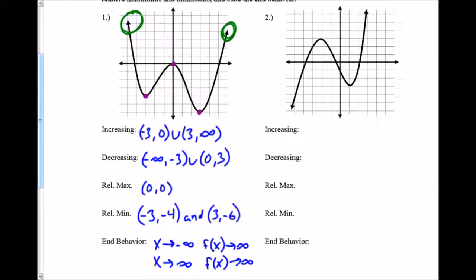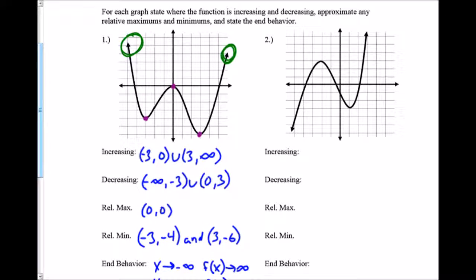In terms of the next one, increasing and decreasing. Again, I'm increasing when I have positive slope, on those sections. I'm decreasing when I have negative slope. And the things in between, these are my turning points, and the turning points are neither increasing nor decreasing. They're kind of staying the same for a moment.